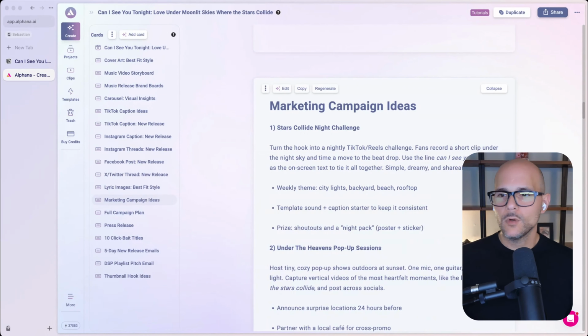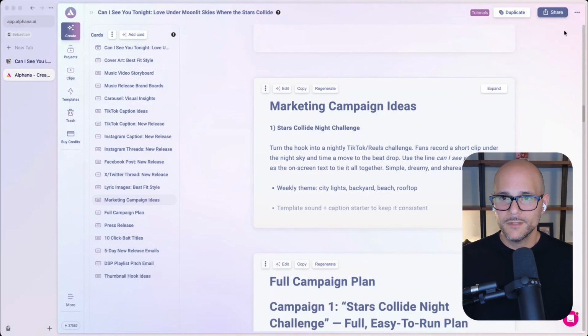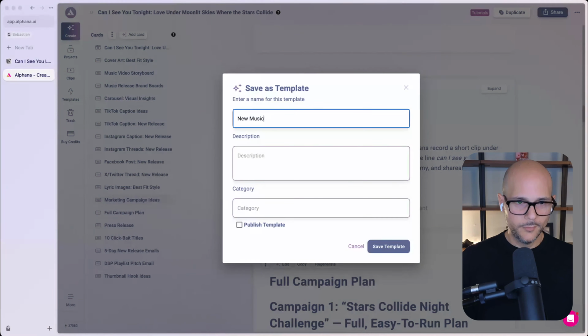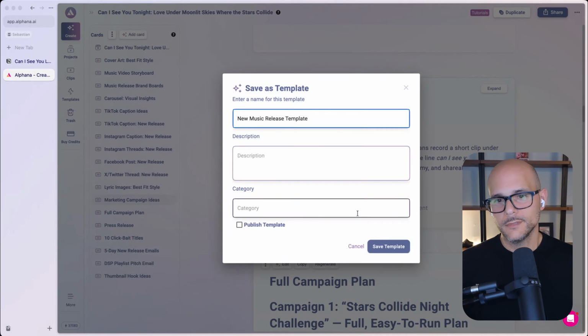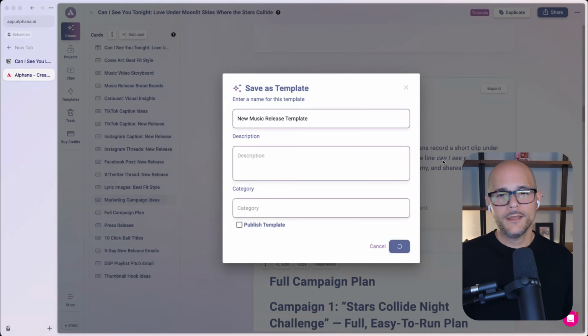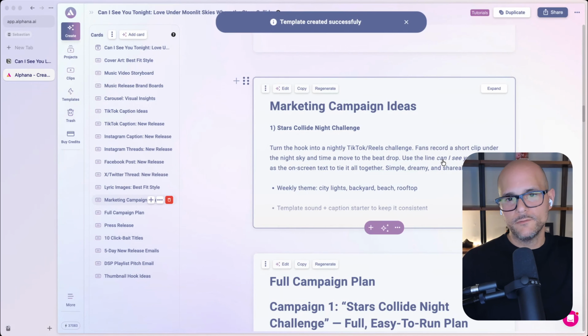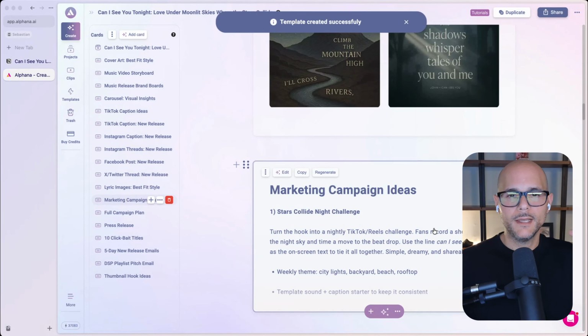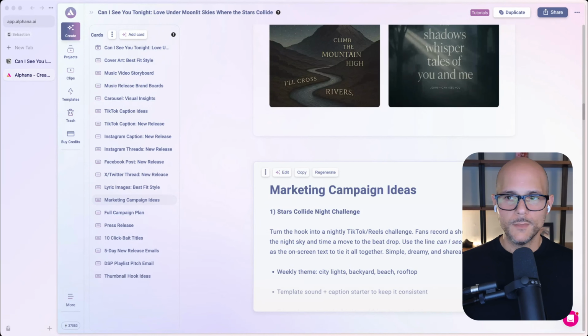You can customize formatting. And again, now that I have this, right, I know I had my template. I could just go ahead and save this again, right? New music release template, right? And click save. So now the next time I add another song or another video, I don't have to worry that my format's going to look a little bit different because now it's going to use the updated formatting that I added. This works if you're primarily do stuff on Instagram or TikTok or any one of these.